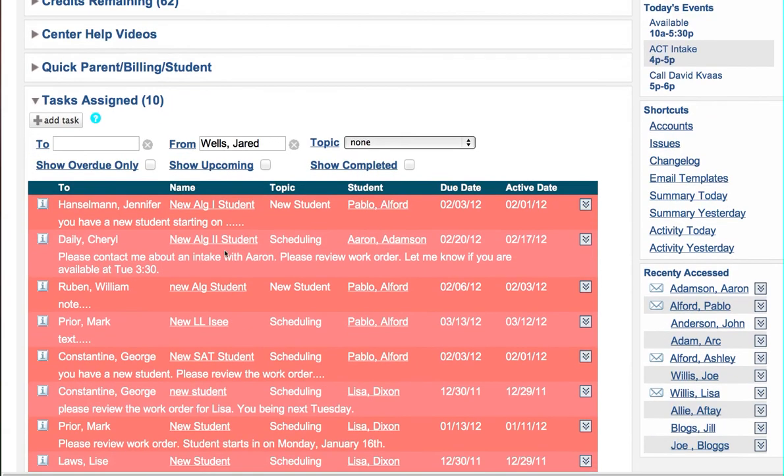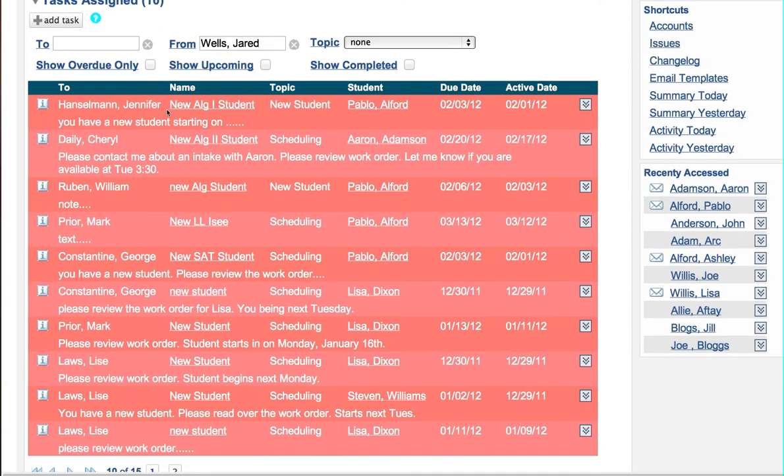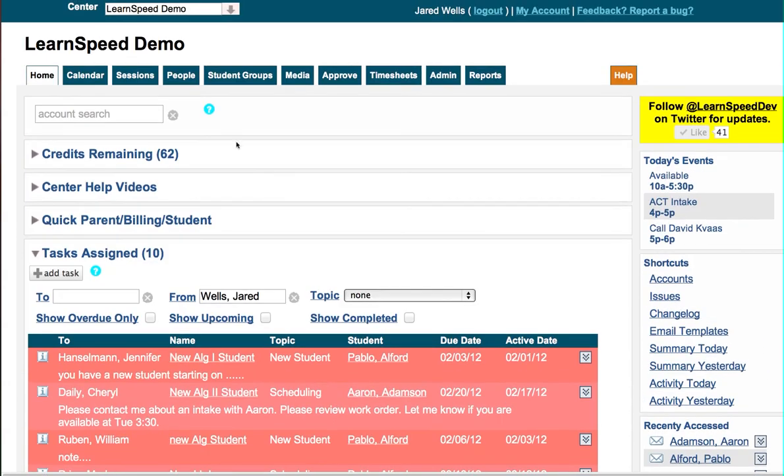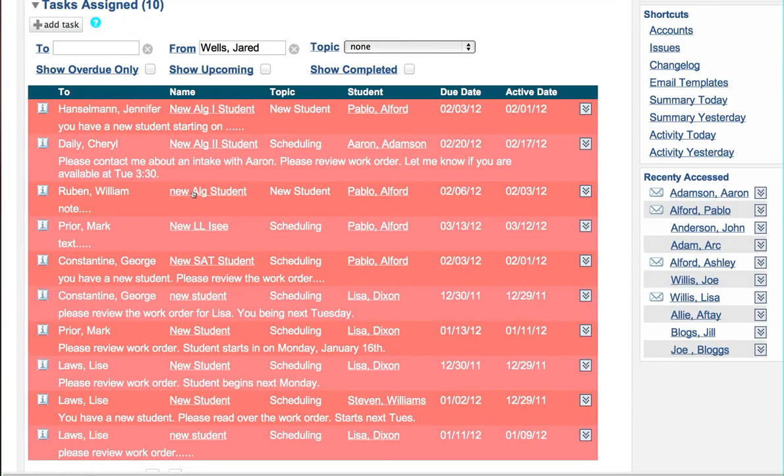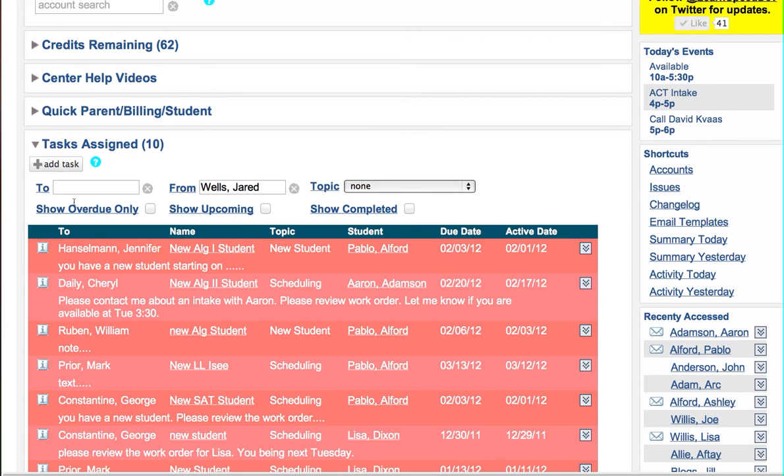Now you'll see that there's a lot of red tasks here. That means that a lot of my imaginary instructors and administrators in this LearnSpeed demo have tasks that are past due. If we were actually logged into my education center, Wells Academic Solutions, you wouldn't see this. There might be one or two and I'd be following up with them very quickly about those past due tasks. The point is that you're not going to see a big block of past due tasks. We're just seeing that because we've created a bunch of tasks in this demo center and they've subsequently not been completed.